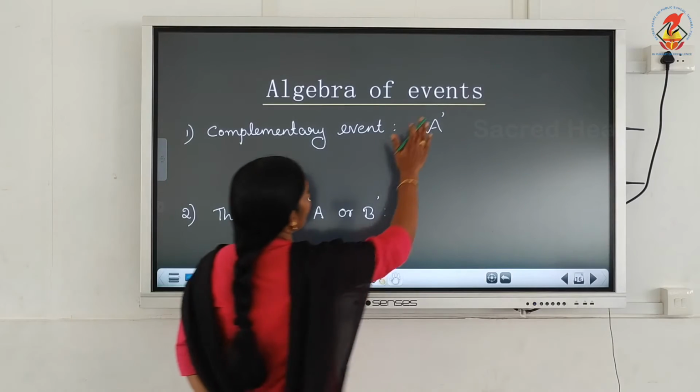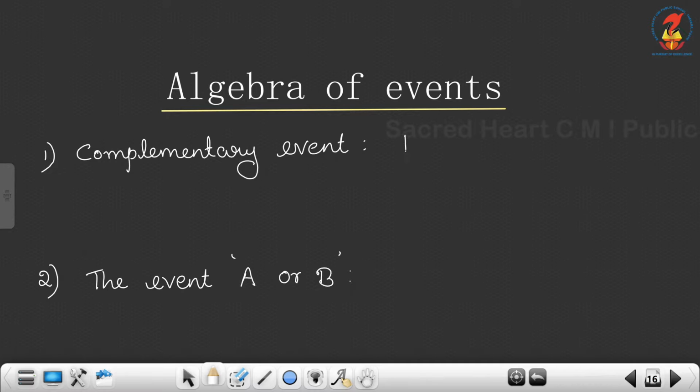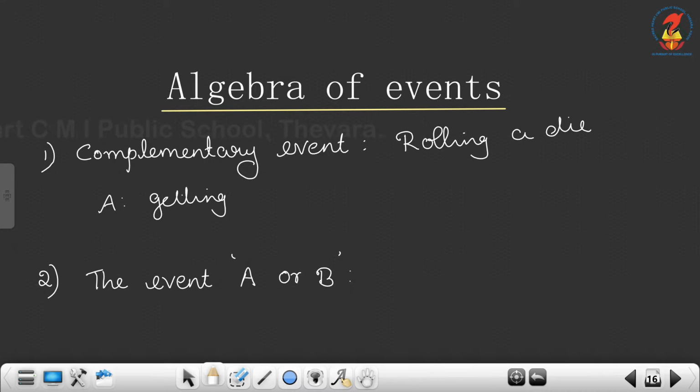For example, the same experiment we can consider: rolling a die. Let A be the event getting an even number. Here, rolling a die, the sample space is {1, 2, 3, 4, 5, 6}.